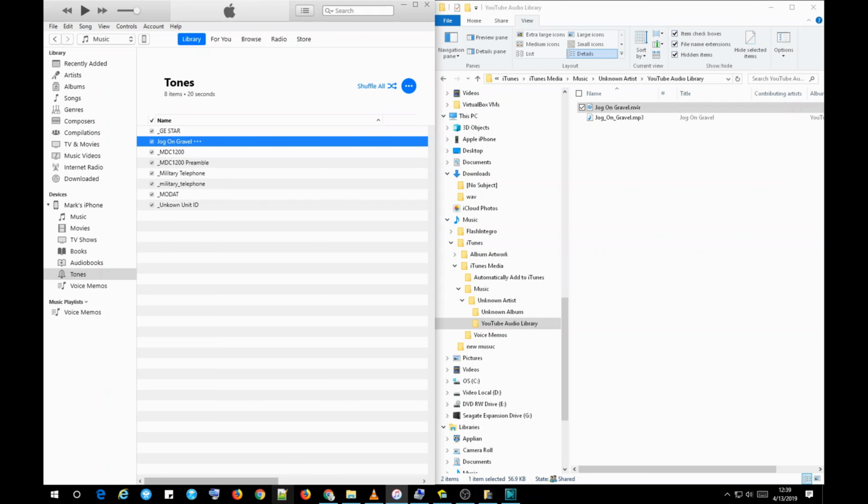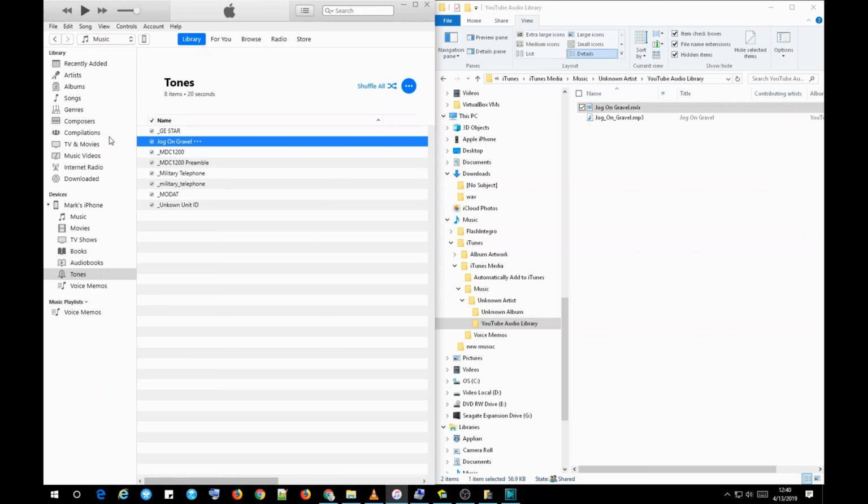So there you have it. That's how you put a custom ringtone on your iPhone. I tell you, I had such a hard time. I looked everywhere and read through so many tutorials and so many different web pages and watched so many different videos. Maybe I just missed the point. Maybe I missed steps. I don't know what it is, but I could not get any of them to work. And then finally I found two or three different videos, and I combined all the steps together